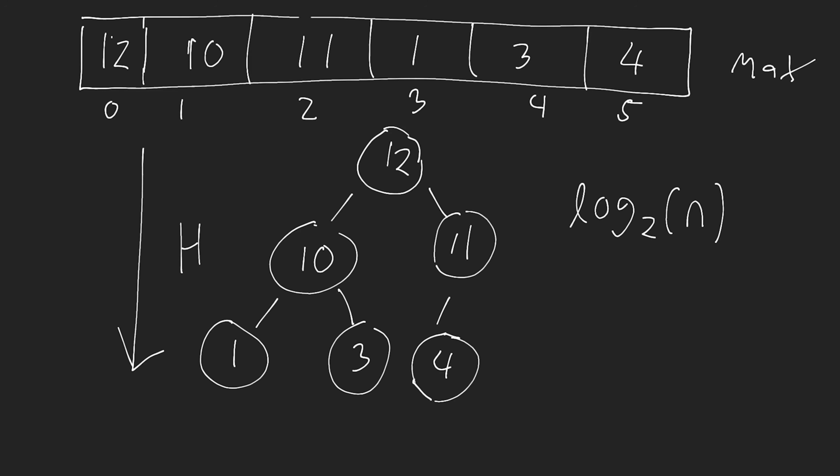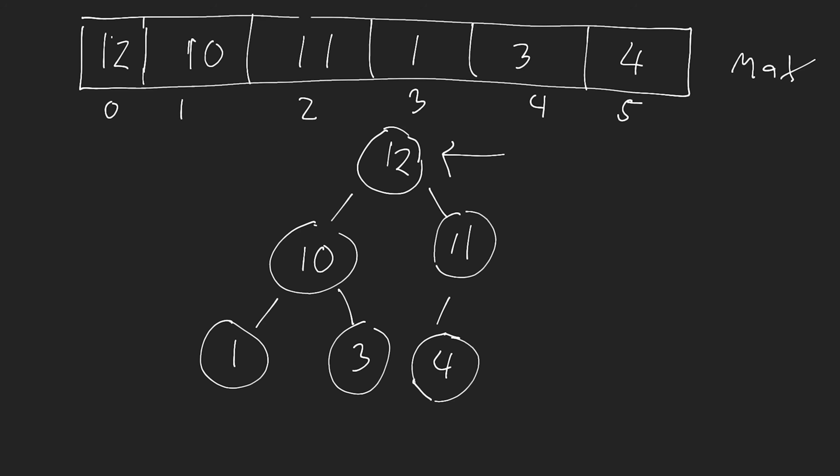Now that we've looked at an insertion, what we need to talk about is how we do a removal. When we're viewing a heap, typically the purpose of the heap is to constantly be removing or looking at what the maximum value in the heap is. The maximum value in the heap is always going to be the root node, or conversely, the minimum value will always be the root node, depending on if you have a maximum or minimum heap. So if we want to access what the maximum value is, we can do that in constant time because that's the root node. However, when we remove this node, which quite frequently we're doing, so we're popping this off of the heap, then that means that we actually need to rebuild the heap such that it maintains this property.